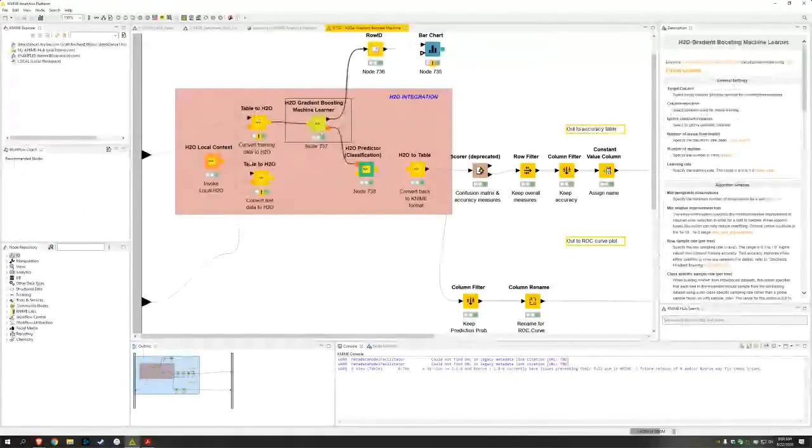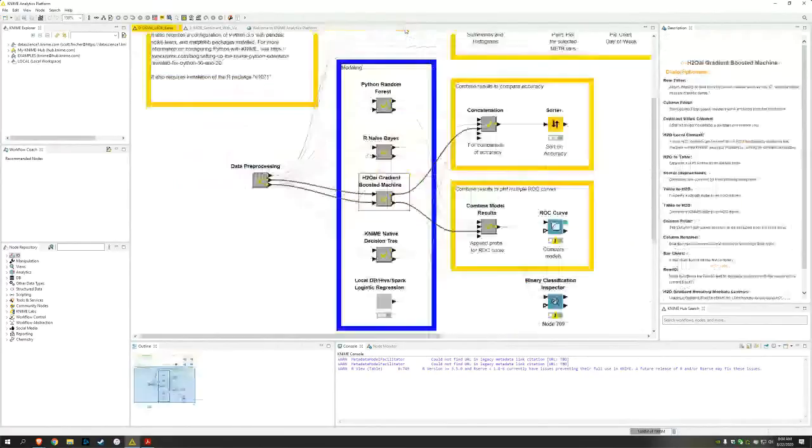This section of the workflow looks a little bit different because you end up converting KNIME tables to H2O tables to actually have it do the modeling. But then we bring it back out to regular KNIME tables at the end to get the accuracy and ROC curves and so forth. So if you're familiar with H2O, as I mentioned, we have a really tight integration with them.